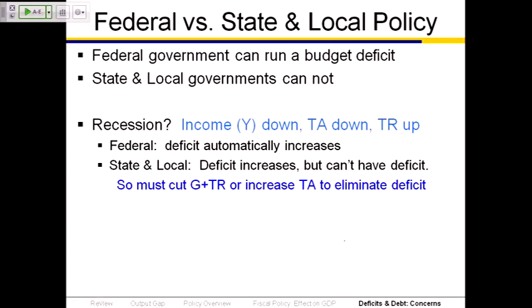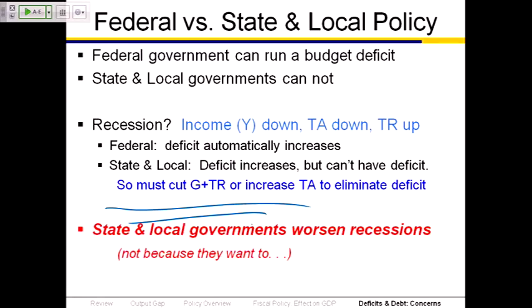And so what state governments have to do when the economy goes into a recession is they have to cut their spending or increase their taxes in order to keep their budgets balanced. The economy goes into recession, fewer people have jobs, fewer people are paying income taxes, and the result is the state and local governments have to slash their spending. Public school teachers get laid off. Everybody at the University of California had a pay cut. Tuition and fees went way up. All of those kinds of things. That means that state and local governments worsen recessions. Not because they have to, but because they are by their state constitutions required to. State and local governments worsen recessions by the requirements of their state constitutions.